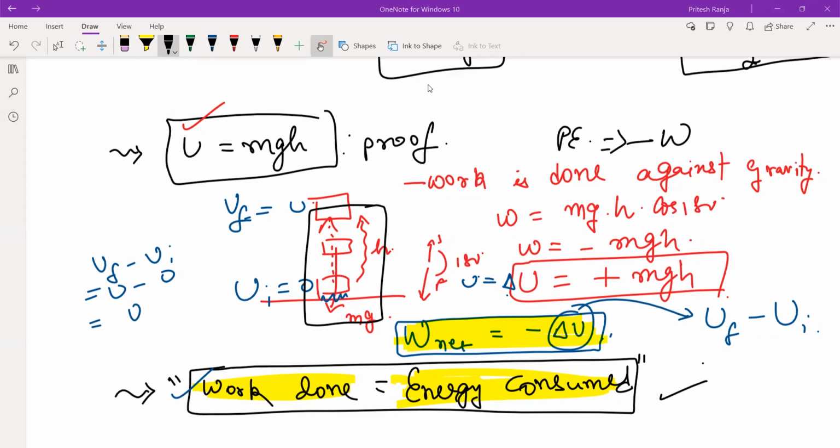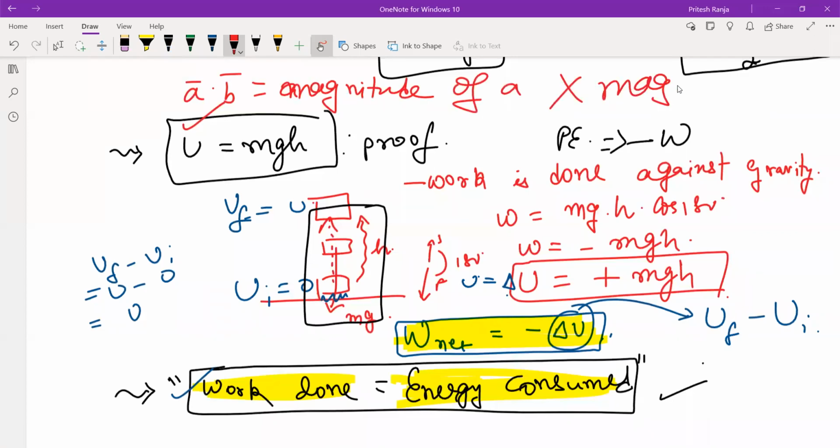So Suhan, as till now the concept of vector itself is not clear to you. When we calculate A dot B, this is magnitude of A into magnitude of B into cos theta. The concept of vectors itself is not clear. You are going through this work done. You should revise all the concepts of vectors.